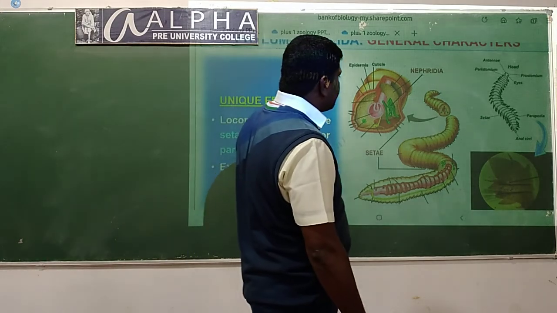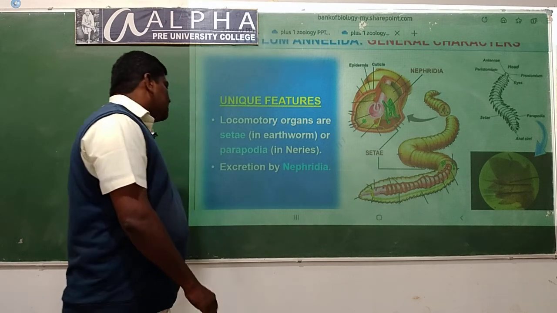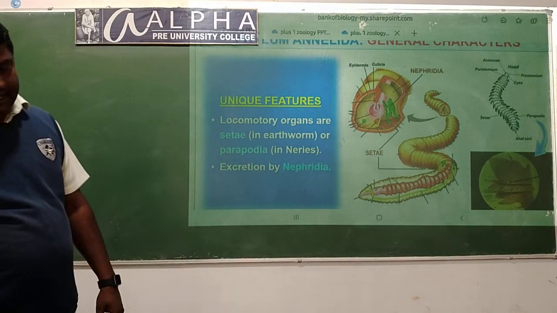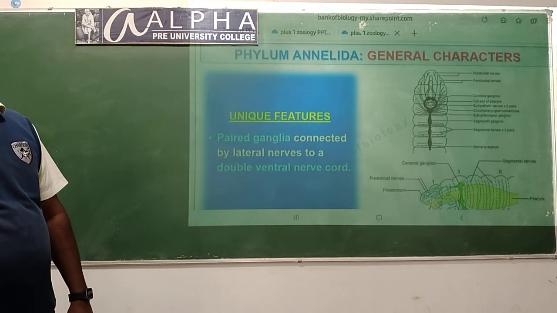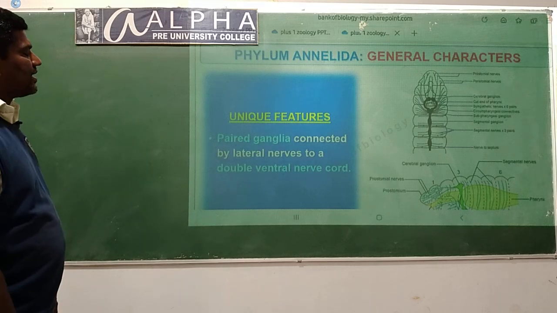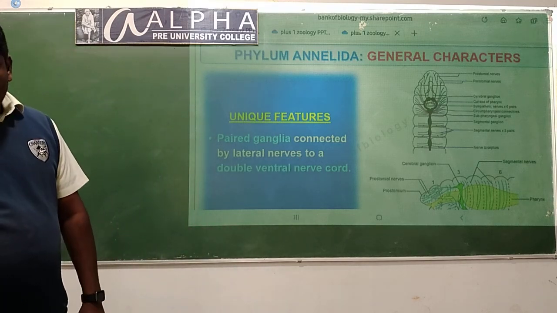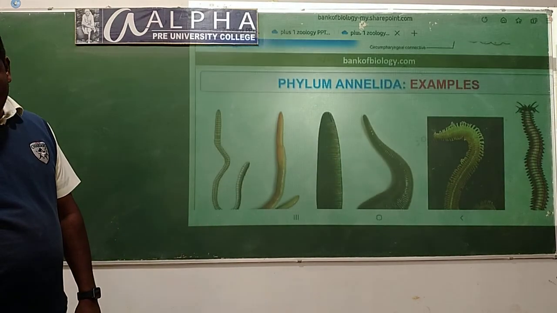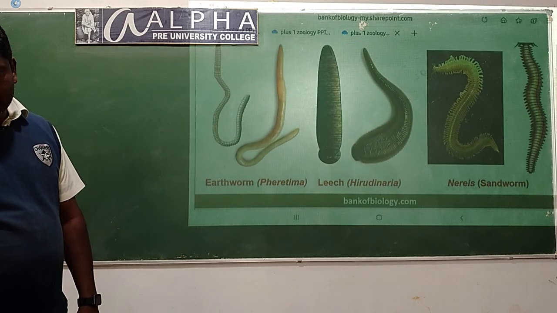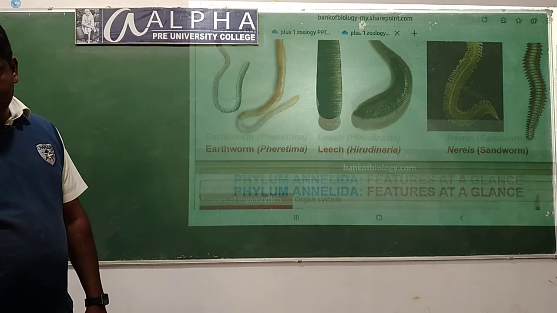So these are the parapodia in case of Nereis. Excretion by the nephridia. The paired ganglia connected by the lateral nerves to a double ventral nerve cord. The examples are the earthworm, leech and Nereis.